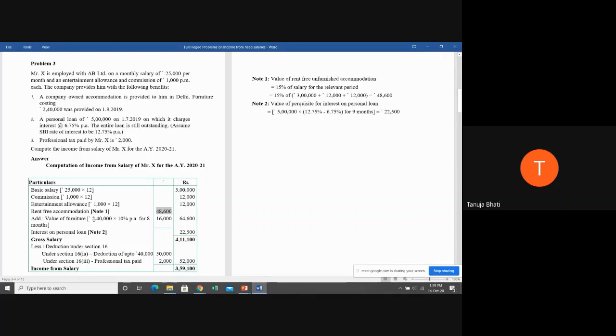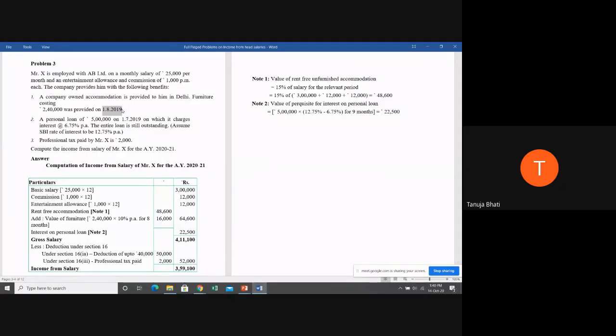So what is the taxability in case of furniture if it is owned by the employer? It is 10% of cost of furniture for the months it is being used. Furniture was provided on 1/8/2019. For a financial year which starts on 1/4/2019 and ends on 31/3/2020, for how many months is he using the furniture?